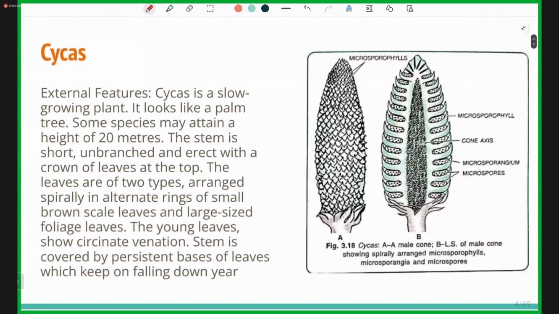Cycas is one of the most important ones. Now, the external features: Cycas is a slow growing plant. It looks like a palm tree, and some species may attain a height of 20 meters.